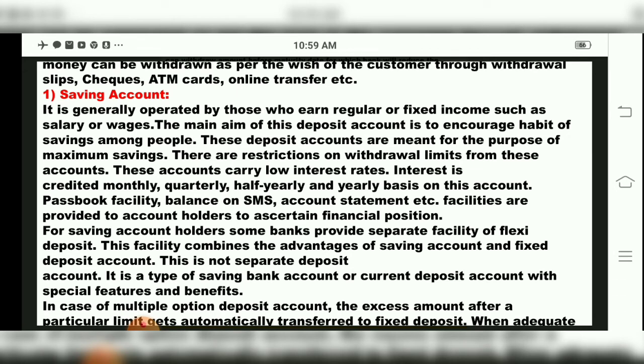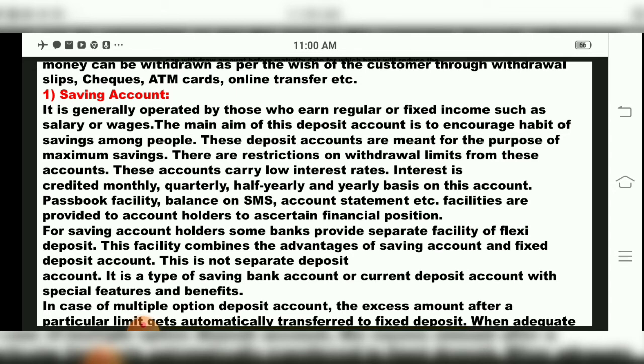The passbook facility will be given by the bank, children. The bank provides a separate facility for savings account holders. There will be no separate deposit account for this. It is a type of savings bank account, and also current deposit, with special features and benefits.